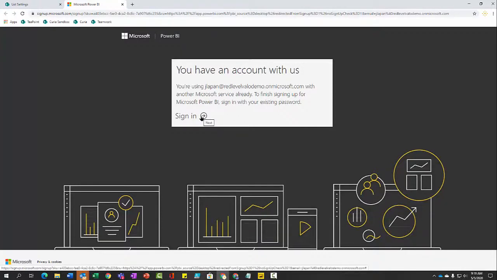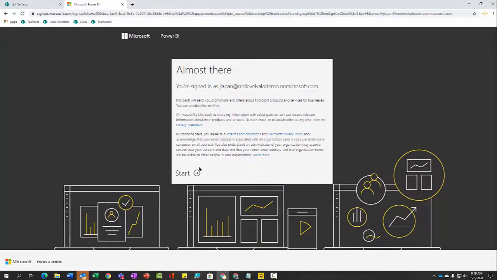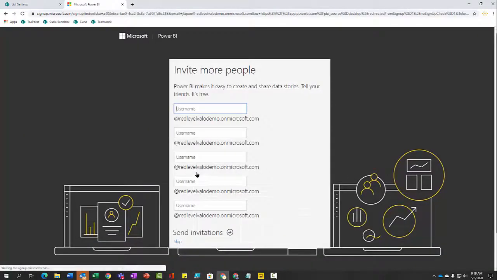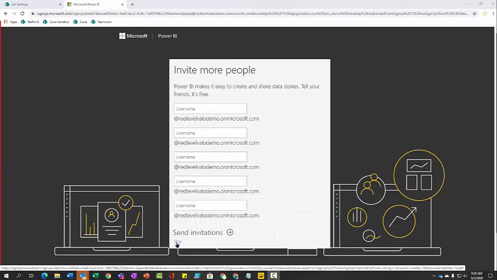If you're prompted to sign up and you know you have a license, just go through the sign-in process on the Power BI site. If you're prompted for this screen, just go ahead and skip, because this is actually sending an invite to Power BI in general, not to the actual dashboard.